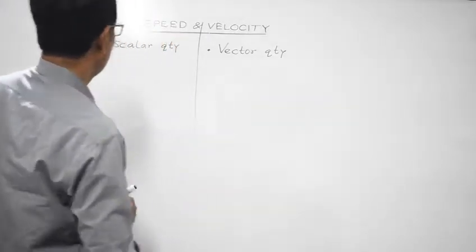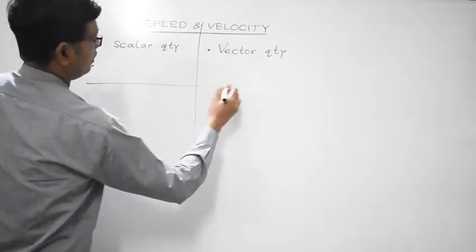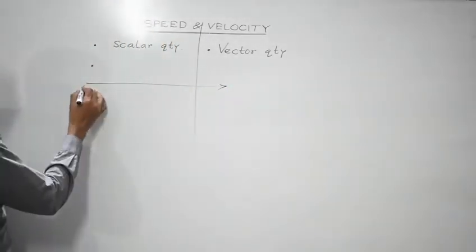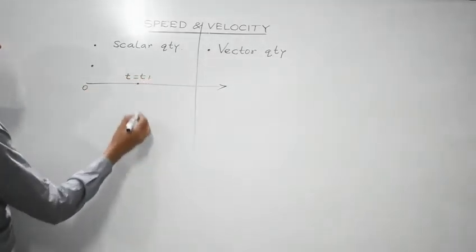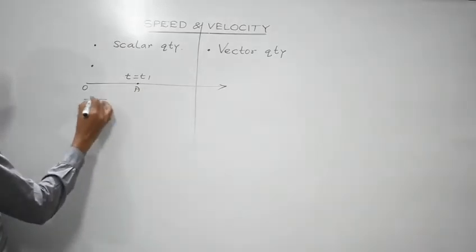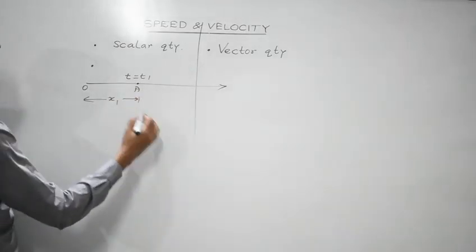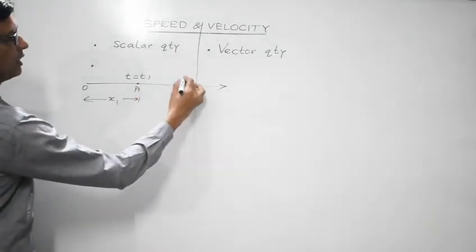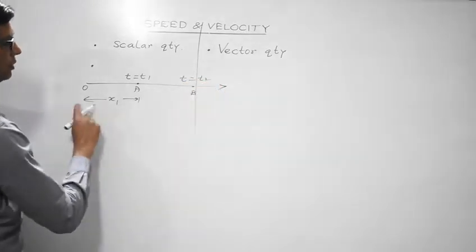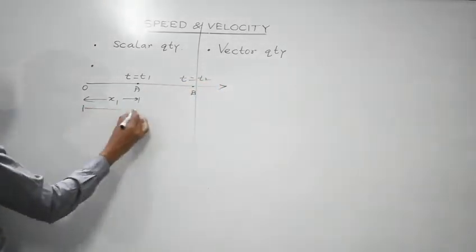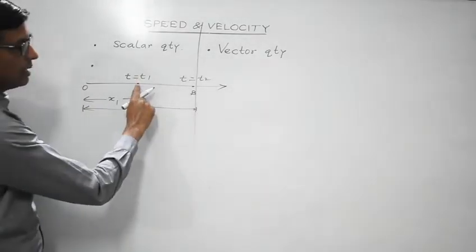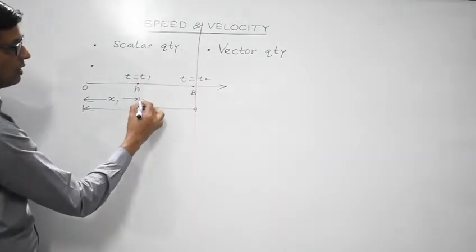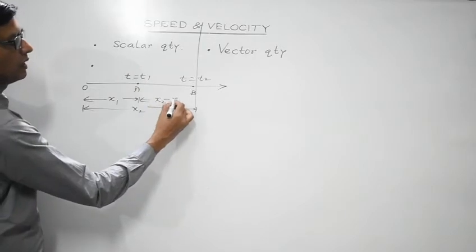I'll give you an example. Let us consider at t equals t1, suppose the body is over here and this distance is x1. Suppose at some later instant t equals t2, the body is at point B. It is x2. So during time interval t2 minus t1, it has covered a distance of x2 minus x1.